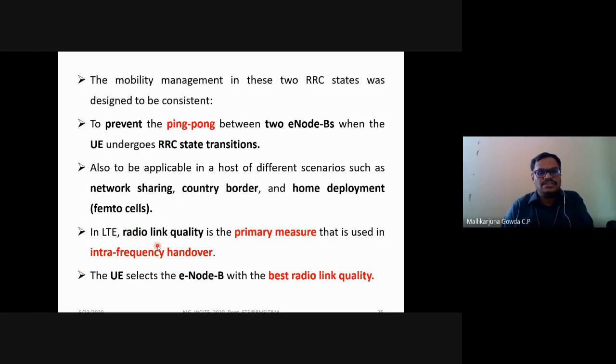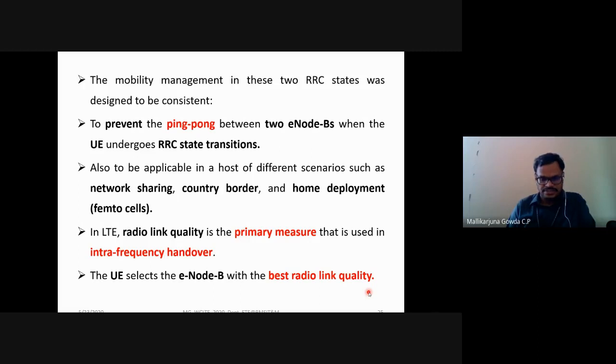In LTE, radio link quality is the primary measure that is used in intra-frequency handover. The user equipment will select the ENB with the best radio link quality. It means whichever ENB has better or higher signal strength will be selected by the user equipment.